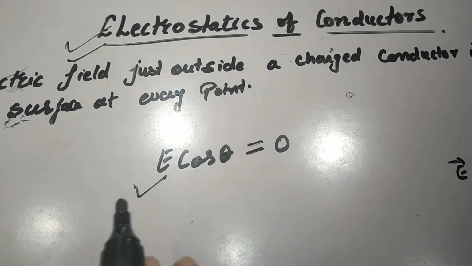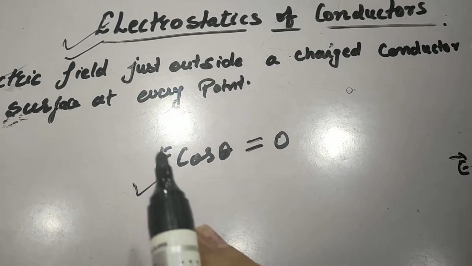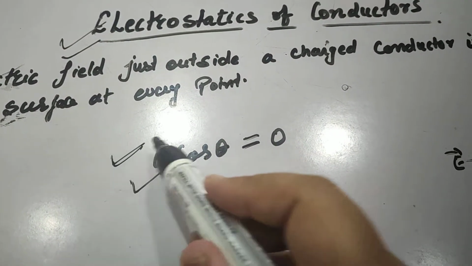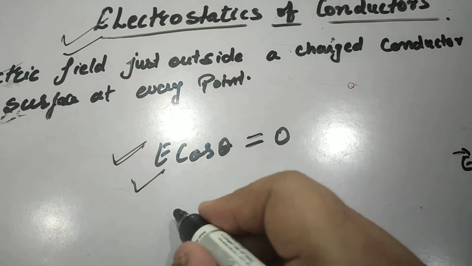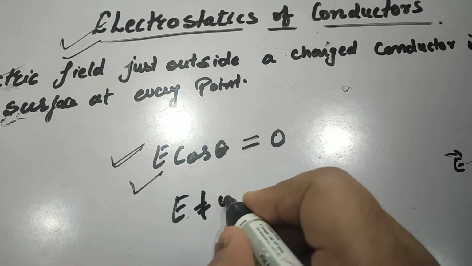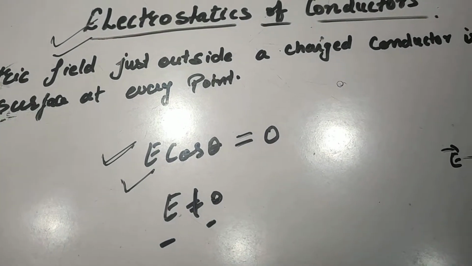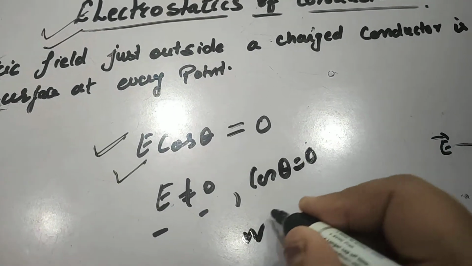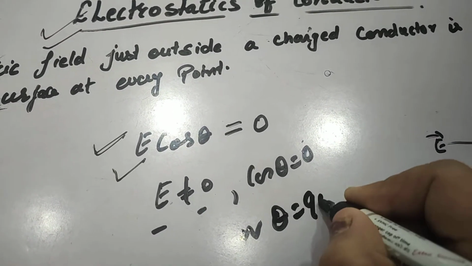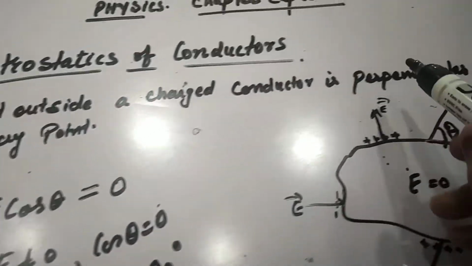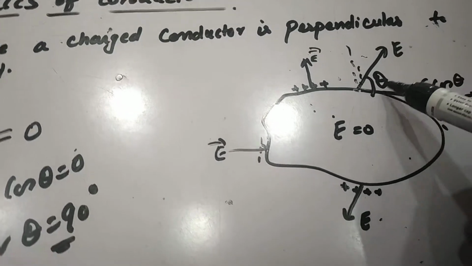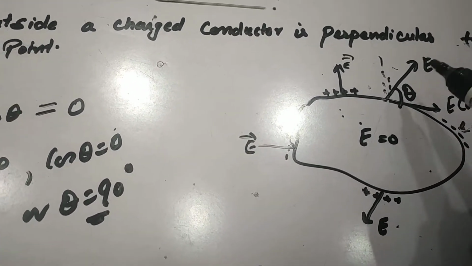Since the charges are in static condition, so charges are not moving, it means the component along the tangent should be 0. But E cannot be equal to 0. Electric field intensity cannot be equal to 0. It means cos theta is equal to 0, or we can say theta is equal to 90 degrees. It means E always acts along the normal to the surface, that is, it is always perpendicular to the surface.